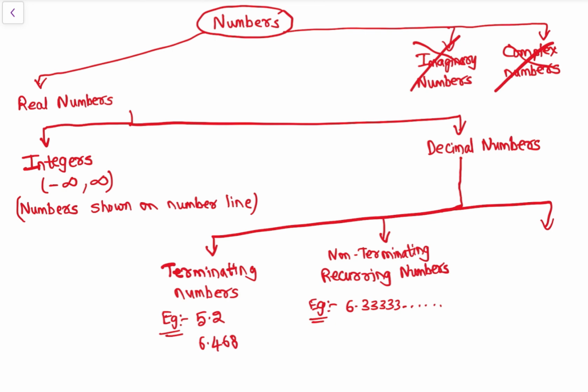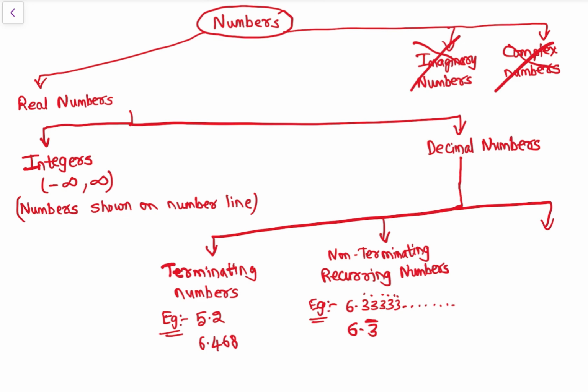That means there is no end. So non-terminating, they are not terminating. There is no end, but the digits are recurring. 333 is recurring. So it can be written as 6.3 bar. That means they are recurring.